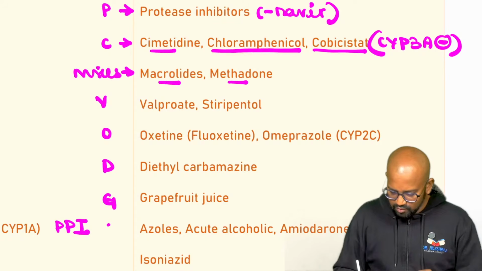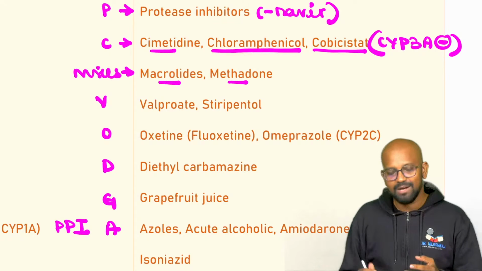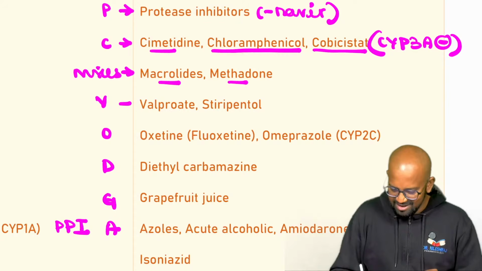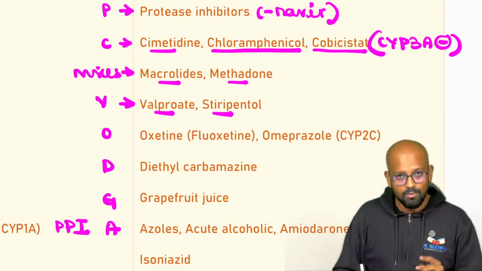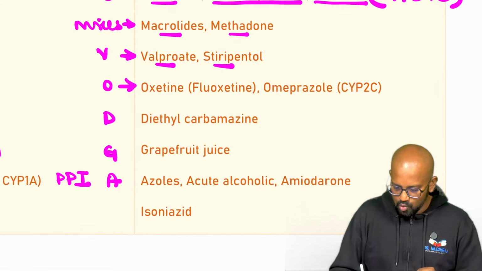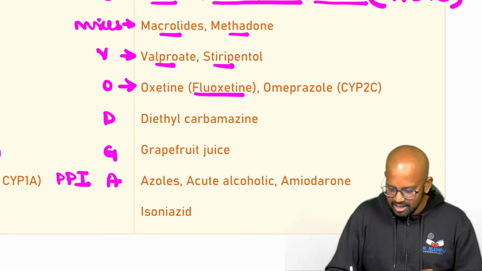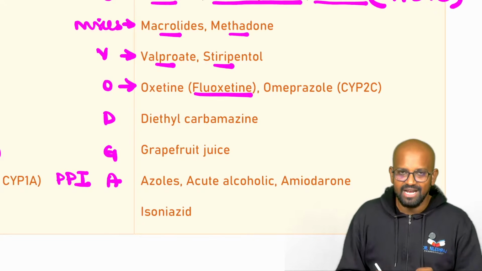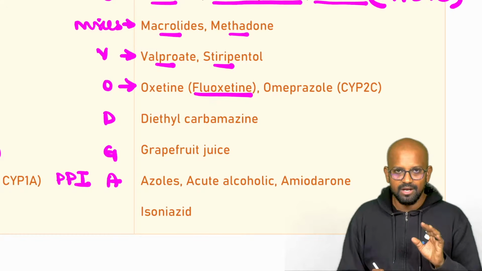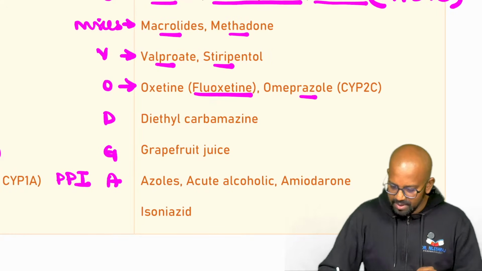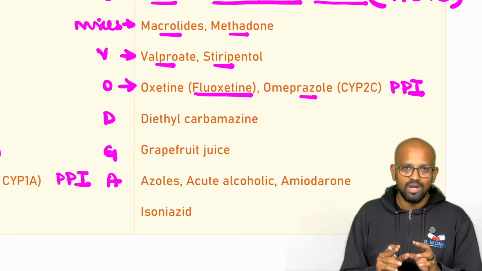Vodka, of course, this is not the spelling of vodka, we all know that, it's just for mnemonic purposes. V is for valproate and stiripentol, both antiepileptics. O is for fluoxetine. What is fluoxetine? An SSRI, selective serotonin reuptake inhibitor, used for depression. Omeprazole, again a proton pump inhibitor, is a drug which has got dual activity.